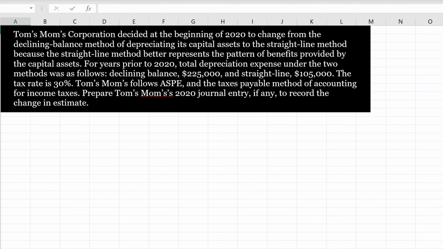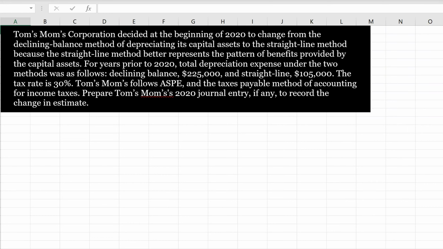Tom's Mom's Corporation decided at the beginning of 2020 to change from the declining balance method of depreciating its capital assets to the straight line method because the straight line method better represents the pattern of benefits provided by the capital assets. For years prior to 2020, total depreciation expense under the two methods was as follows: declining balance 225,000 and straight line 105,000. The tax rate is 30%.